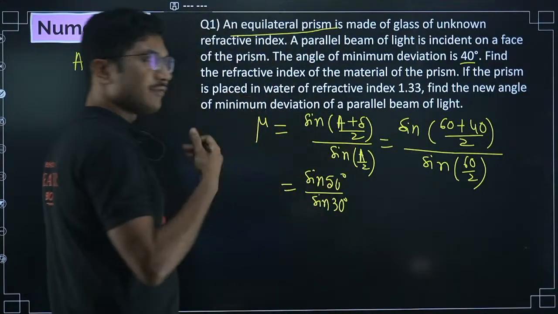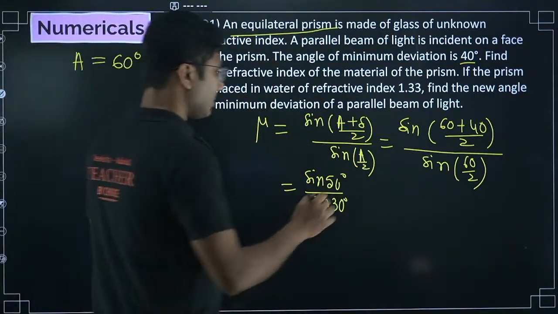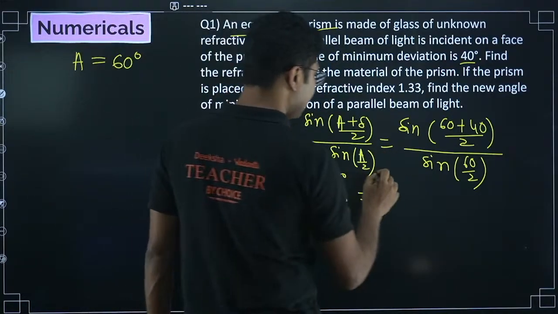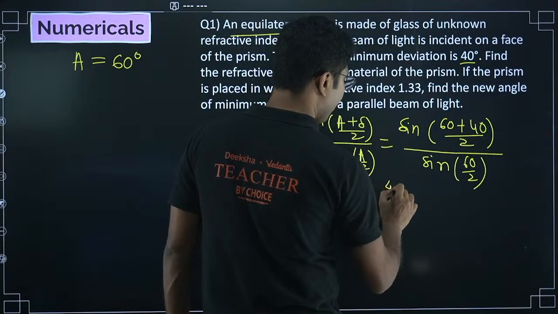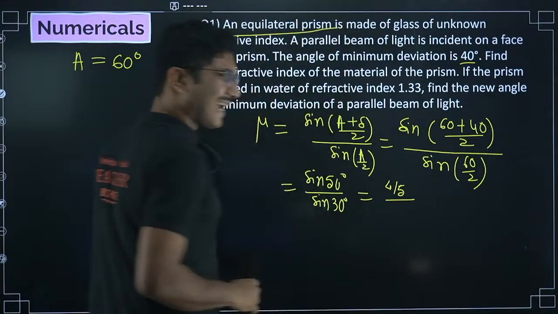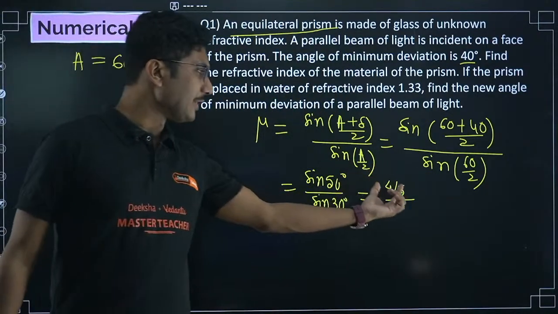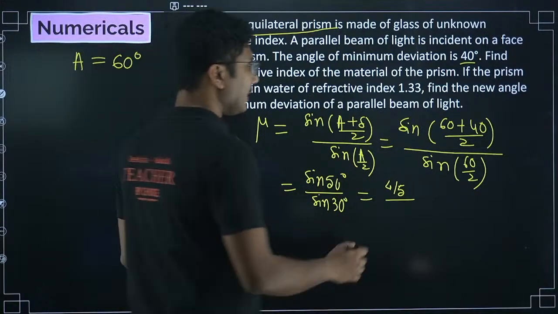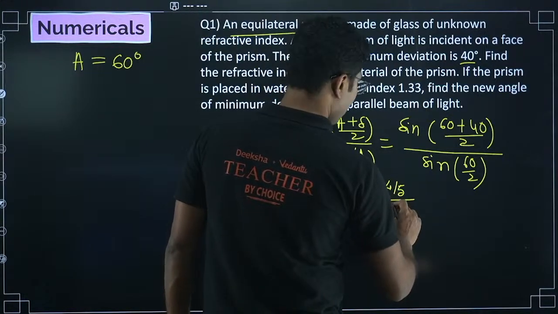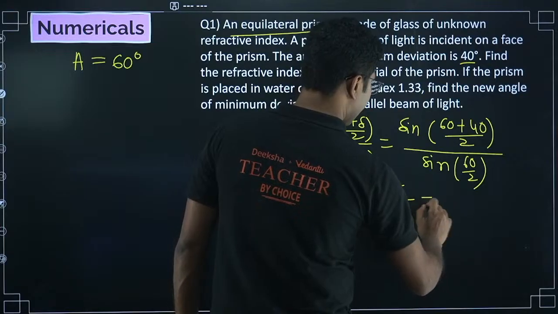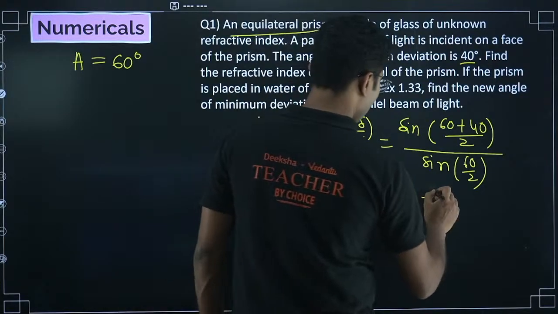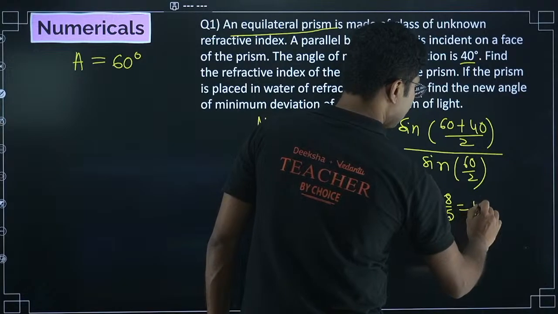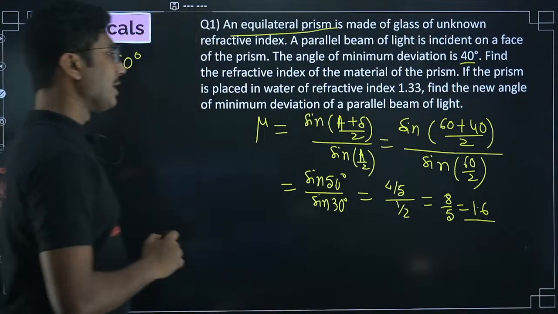Now, sine 50 degrees value is not easy. So what we will do is take this value approximately to be 4 by 5, because it is closer to sine 53. This is the sine 53 degree value. Sine 30 degree is half. So we get this value of refractive index to be 8 by 5, or 1.6. So the refractive index of the medium is 1.6.